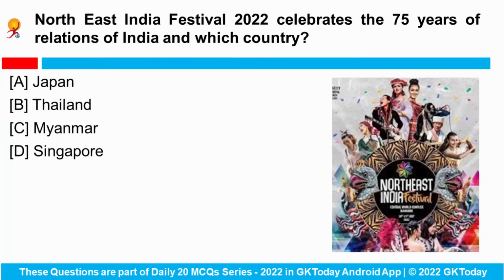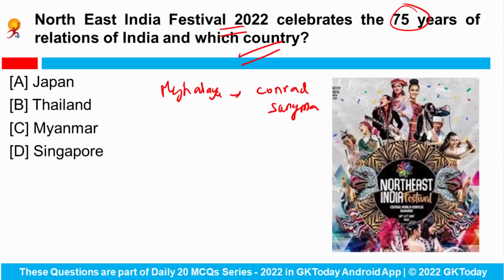Next is, Northeast India Festival 2022 celebrates the 75 years of relations of India and which country? So the Chief Minister of Meghalaya state, who's that? Mr. Konrad Sangma. He has announced that the Northeast India Festival will celebrate 75 years of India-Thailand relations.